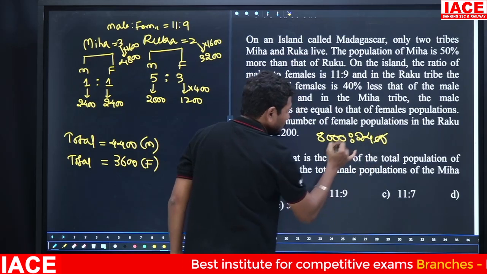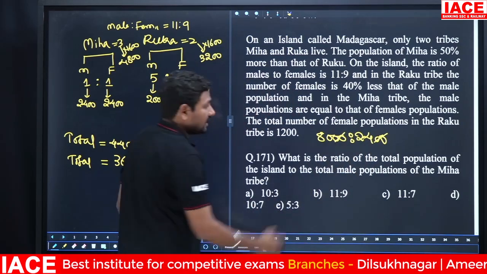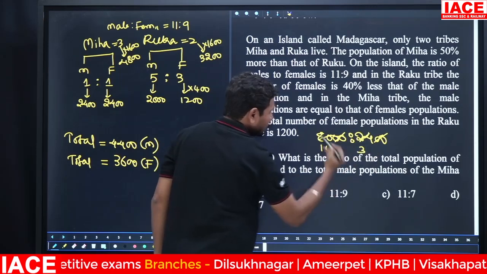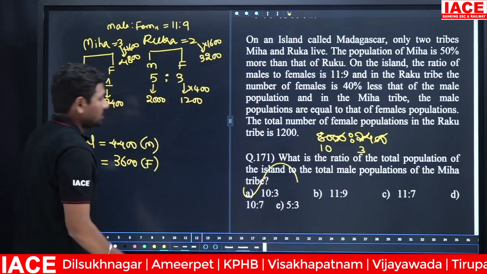2400. The zeros cancel, and both terms are cancelled with 8. 8 tens and 8 threes. What is the ratio? 10:3. Option A.